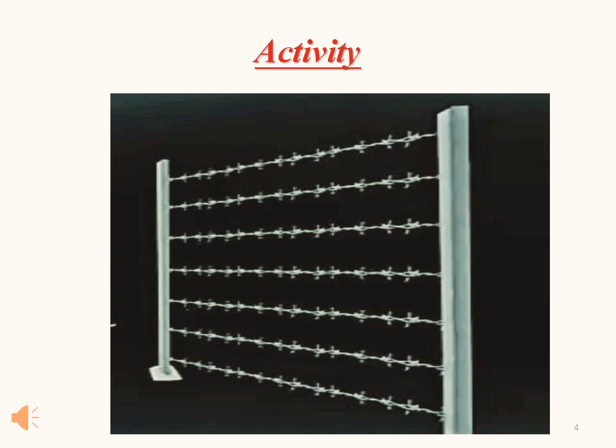So before understanding his experiment, we will conduct an activity. Suppose that you are standing opposite to a fence and you need to throw a stone towards the fence. What will be the possibilities?